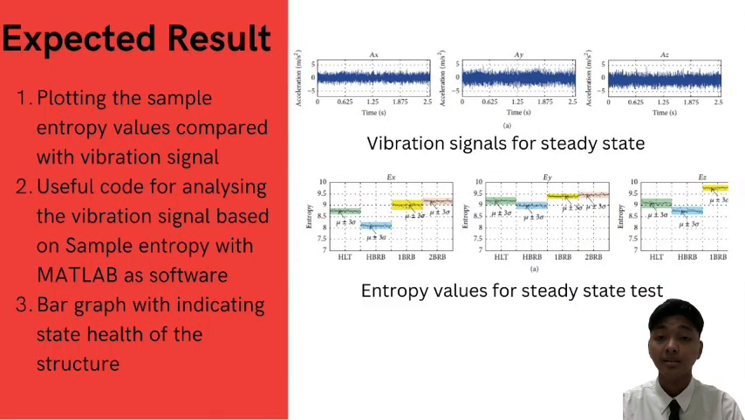For expected result, these results are expected at the end of the study to achieve the objective. First is plotting the sample entropy values compared with vibration signal. Secondly is useful code for analyzing the vibration signal based on sample entropy with MATLAB as software. Lastly is a bar graph indicating state health of the structure.